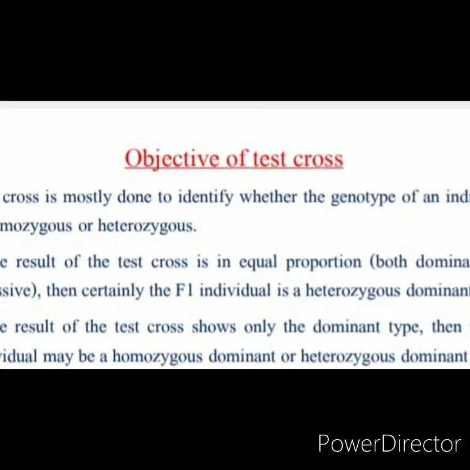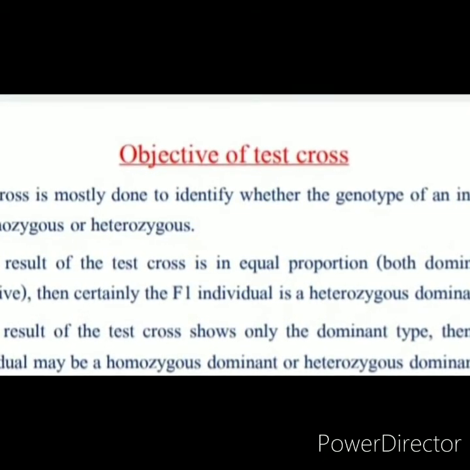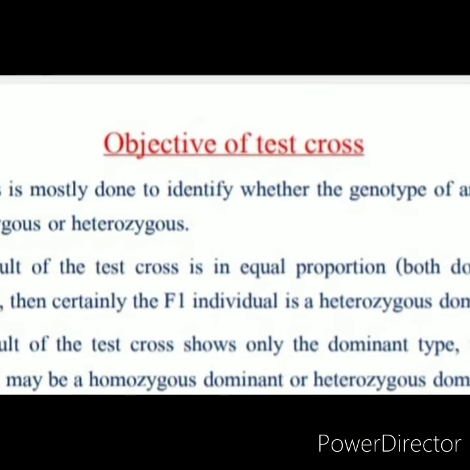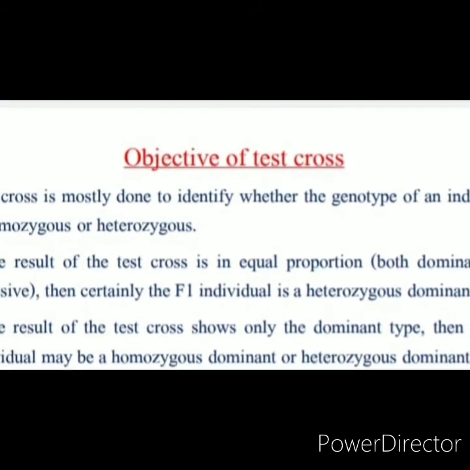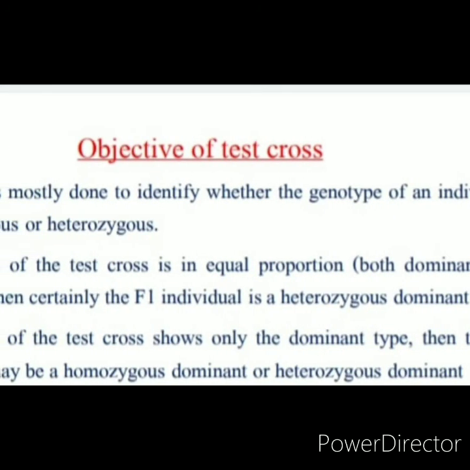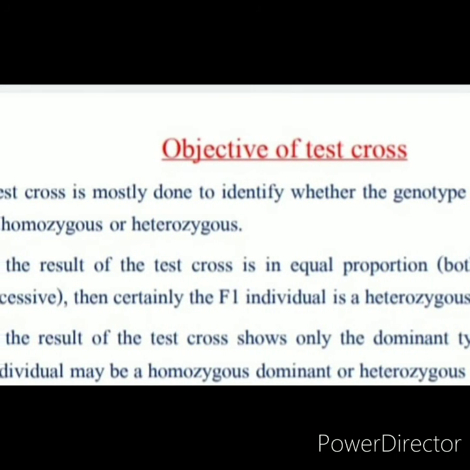Objectives of test cross. Test cross is mostly done to identify whether the genotype of an individual is homozygous or heterozygous for a dominant character.